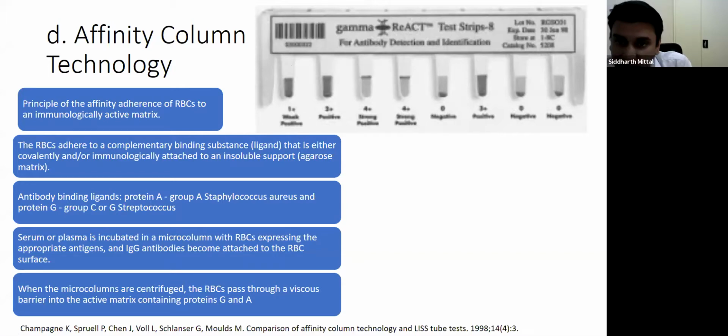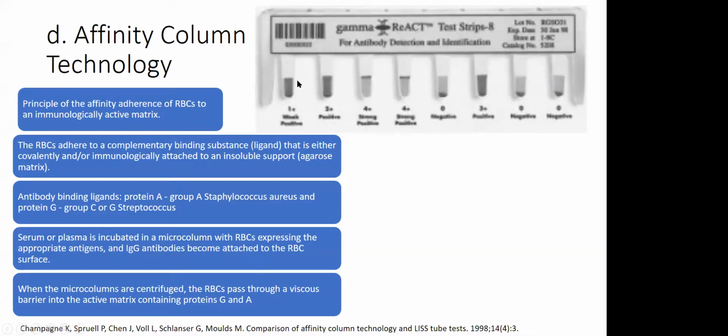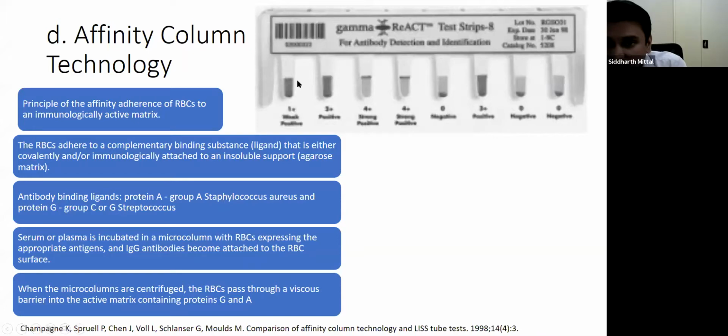However, if the antigen-antibody reaction is weaker, then they will migrate down a little bit further, but at the interface of protein G and protein A a distinct agglutinate or ring will be seen, and that will be a weaker reaction. And if there is no antibody in the patient's plasma, the entire red cells will pellet down and it will be a negative reaction.